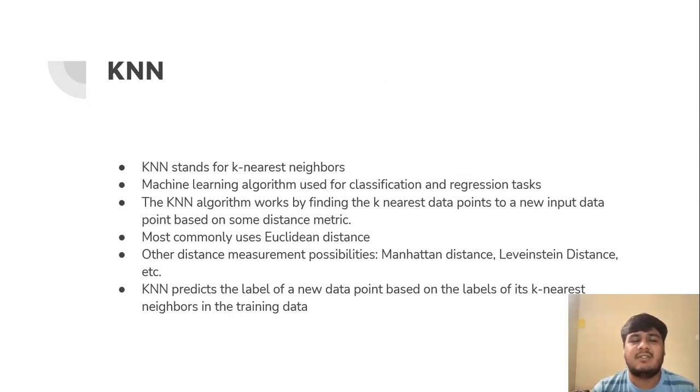KNN. KNN stands for K nearest neighbors, a machine learning algorithm used for classification and regression tasks. The KNN algorithm works by finding the K nearest data points to the new input data point based on some distance metric. Most commonly used is Euclidean distance. Other distance measurement possibilities are Manhattan distance, Levenshtein distance, etc. KNN predicts the label of a new data point based on the labels of its K nearest neighbors in the training data.